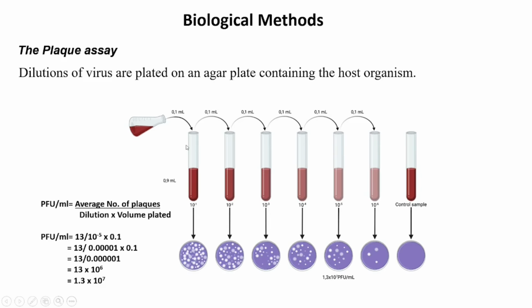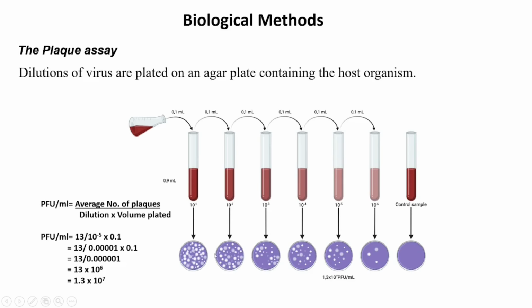Thus, in this figure, serial dilutions of the virus stock culture are made and then they are added to molten sterile agar containing the host cell, that is the E. coli.